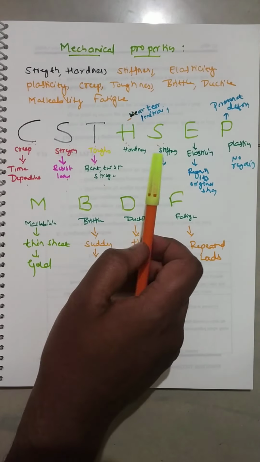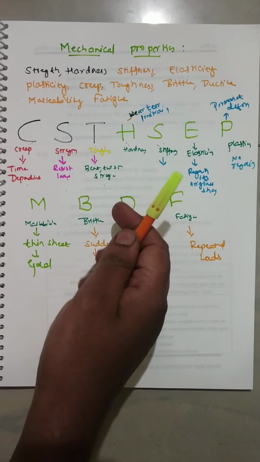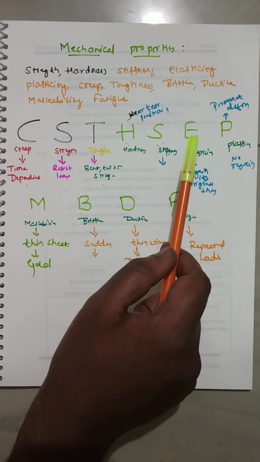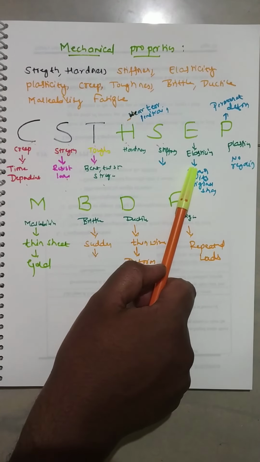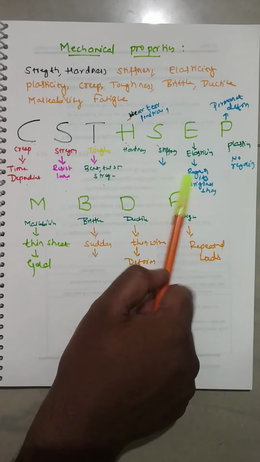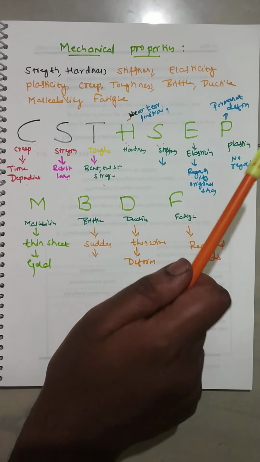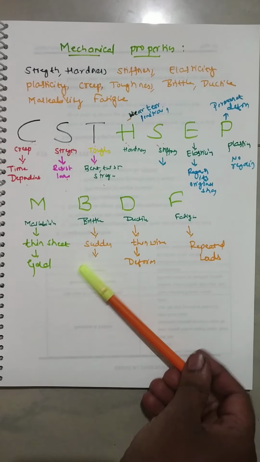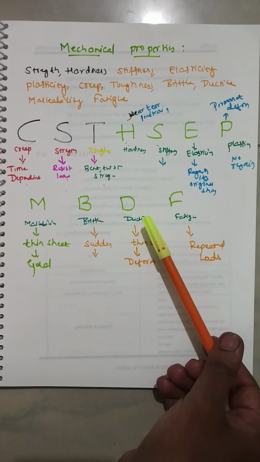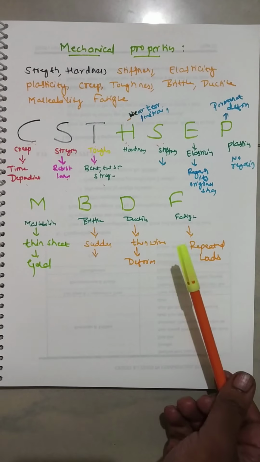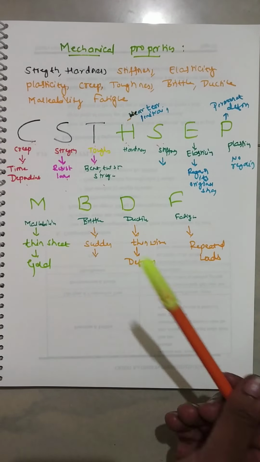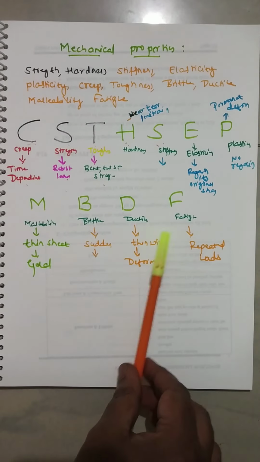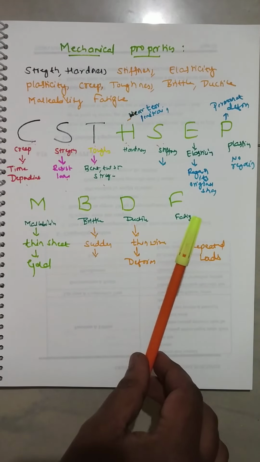Stiffness can be increased by the increase in the size of the material. Next one, elasticity: after removal of the load it will regain its original shape. That is elastic material. Plastic material means it will not regain its original shape, permanent deformation. Malleability: before failure it will come to thin sheet. Brittle: sudden failure happens. Ductility: before failure it will deform and come to thin wire, and definitely it will fail, or its cross section will be reduced. That is called ductile material. And fatigue means repeated load.